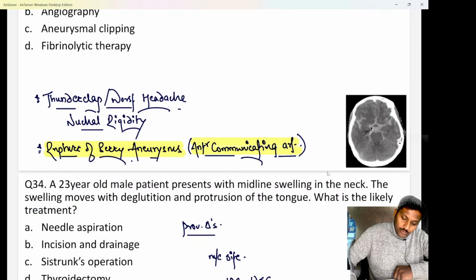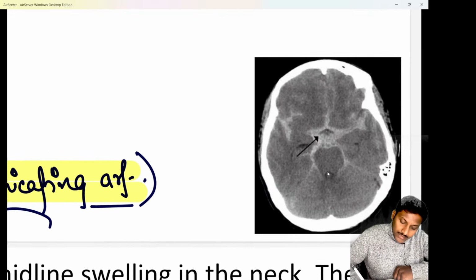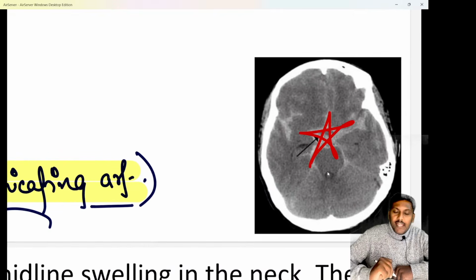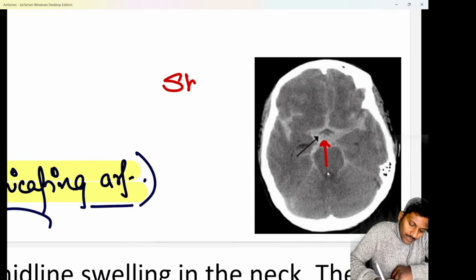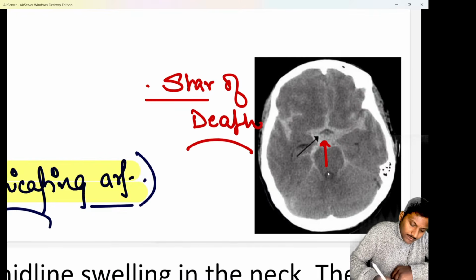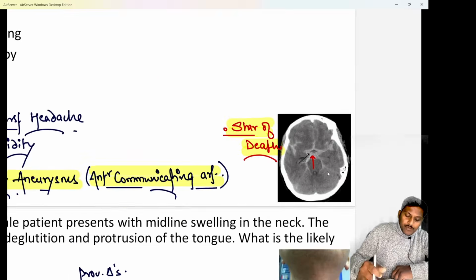In cases of subarachnoid hemorrhage, if I do an NCCT head, you can see the NCCT head shows me a hyperdensity which looks like a star. So we know there is hyperdensity in the ventricles or in the sylvian fissure, also referred to as the star of death appearance. So subarachnoid hemorrhage shows me a very classical star of death appearance on an NCCT head. These are the important features that you have to keep in mind, beta.